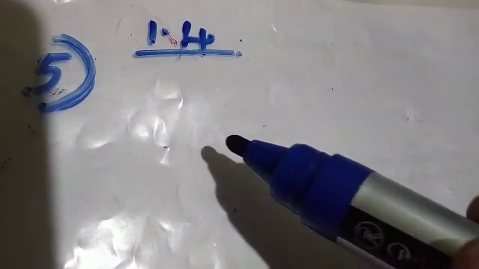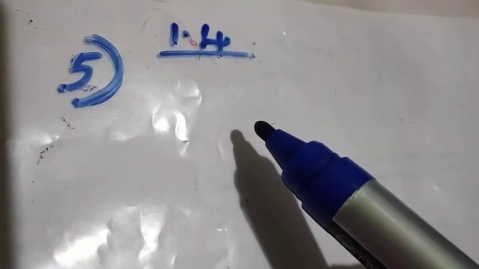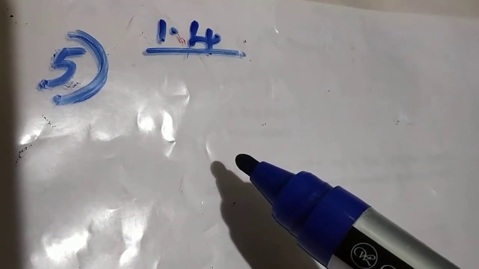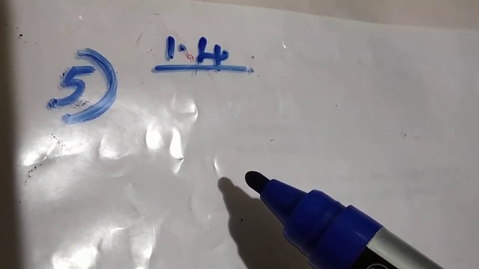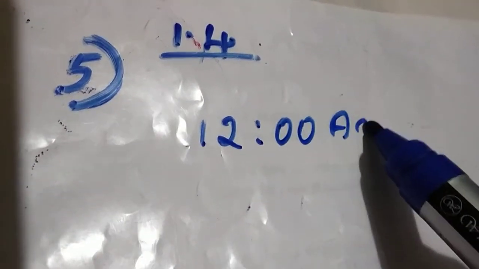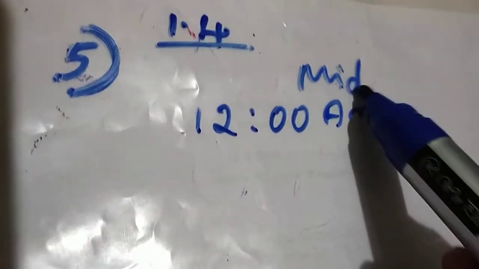Okay. So one more question is there. What will be the temperature at 12 a.m.? That is the mid time. So 12 a.m., we can say it as midnight.